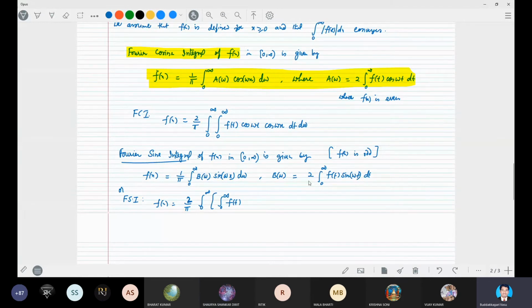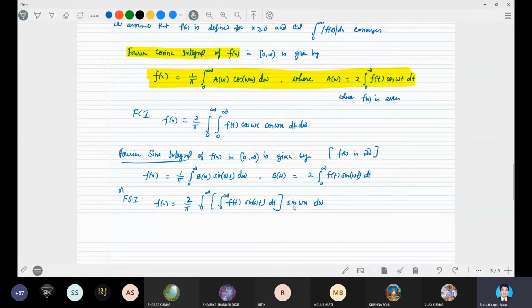That you just write it here, and this dt you can close, then sine omega x into d omega. You just substitute the same integral here, or we can simplify as a double integral, 2 by pi integral 0 to infinity f(t) sine omega t sine omega x dt d omega, right?